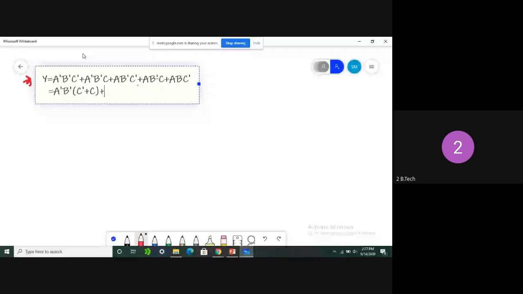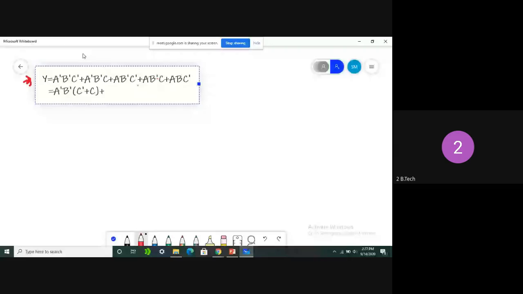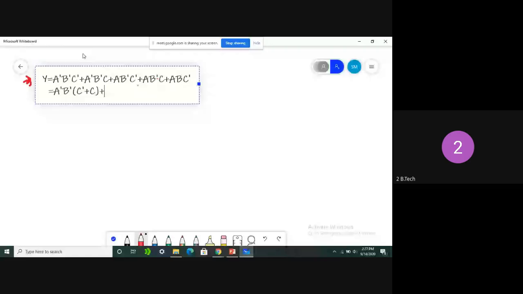Everyone should listen clearly. This is the third time we are repeating this process while simplifying the Boolean expression. From the first two terms we got this equation. Is there any common term in the remaining terms? A B bar is also common.